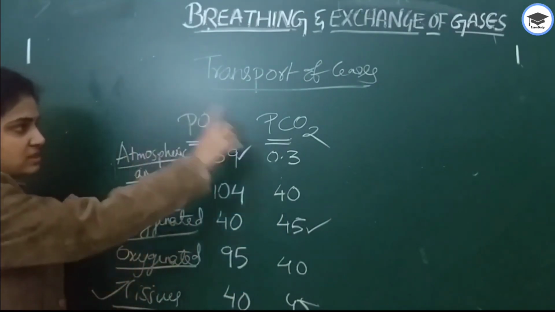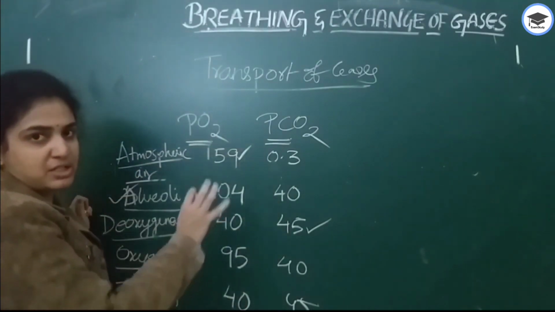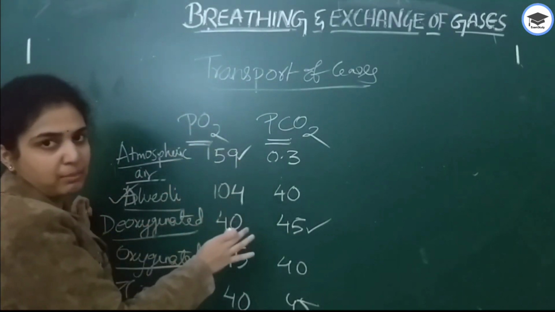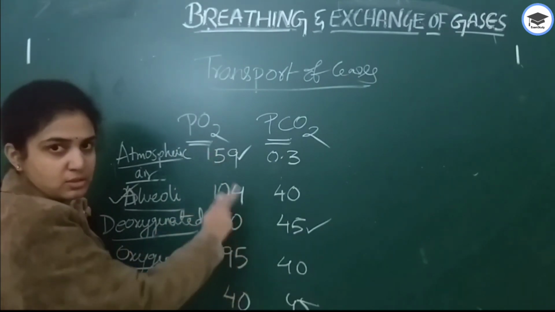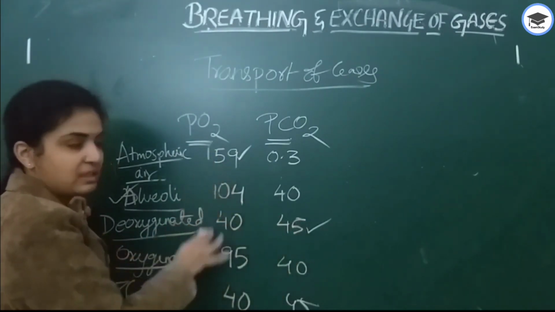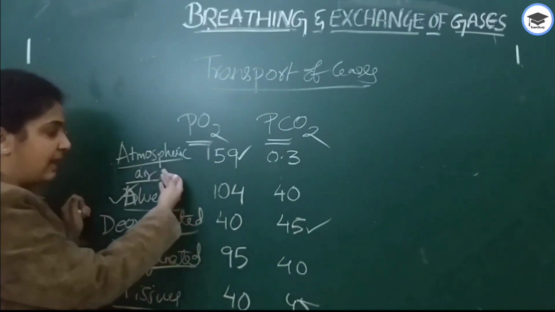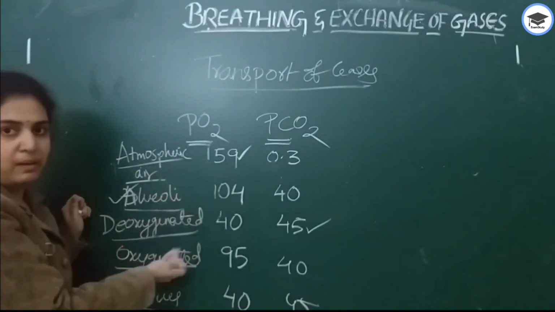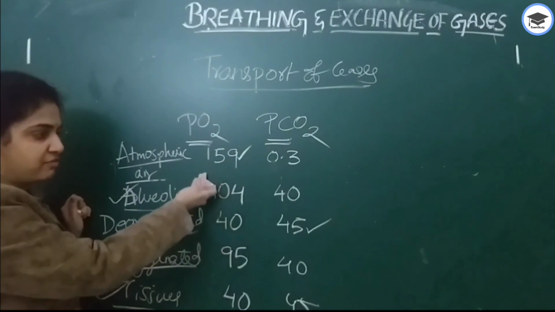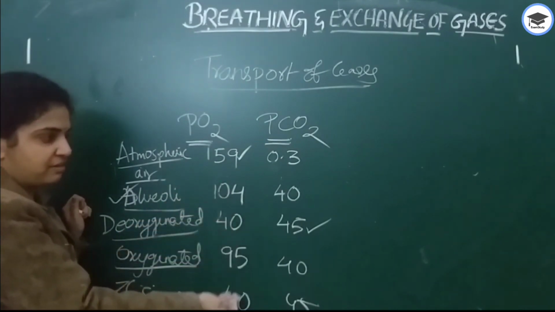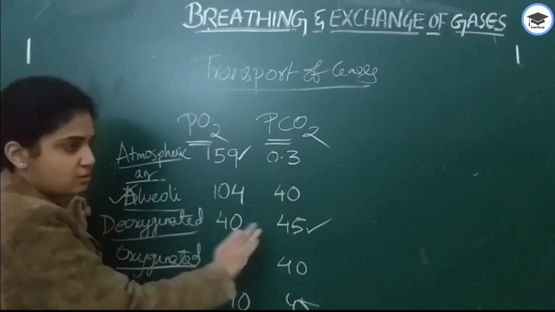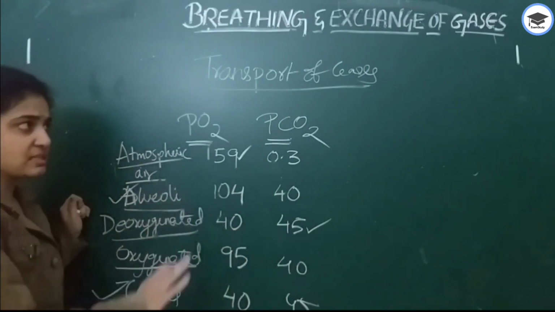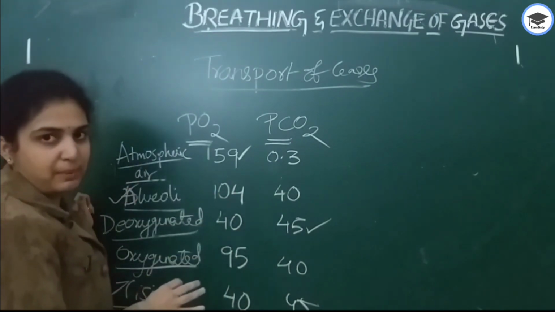So this is about the partial pressures of oxygen and carbon dioxide. These numericals are very important, so note them down and remember them in this sequence itself: air, lungs, blood, tissues. 159, 104, 40, 95, 40, 0.3, 40, 45, 40, 45. So this is about the partial pressures.